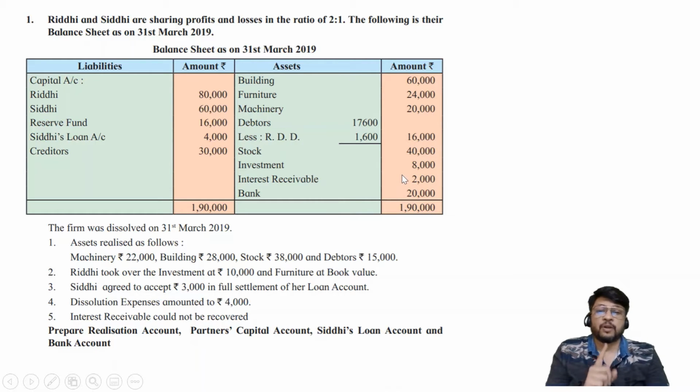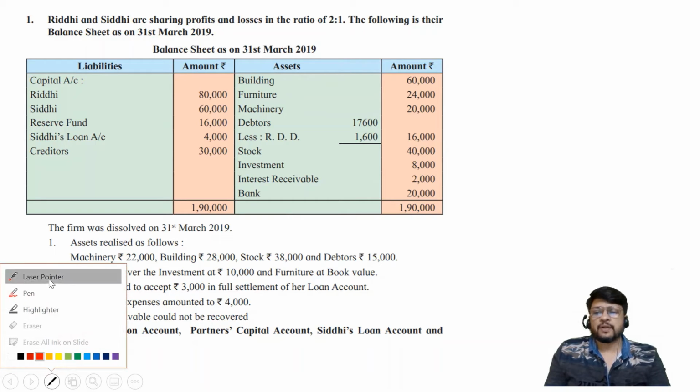So this is the point to be kept in mind, because when we are considering the first stage, I hope you remember there are 3 stages. First one is transfer stage, second one is realization stage, and third one is distribution stage. When we are in the first stage, that is transfer stage, at that time we will require book values. So in the transfer stage we are going to consider only these values. We will ignore any value which is given in the adjustment.